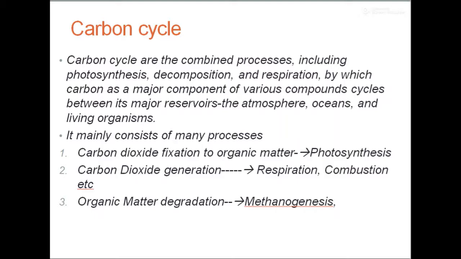It could be by different methods like respiration, combustion, etc. That is all we mentioned earlier. And at the same time, the organic matter which is formed has to be degraded into different forms. Either it can form carbon dioxide further, or ultimately it can also lead to processes where methanogenesis can happen.